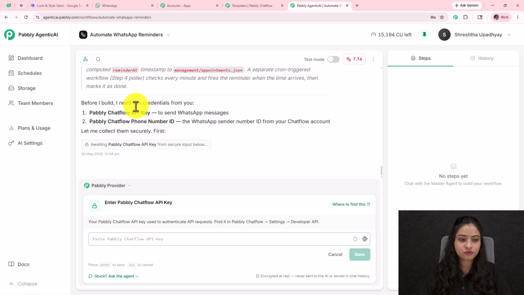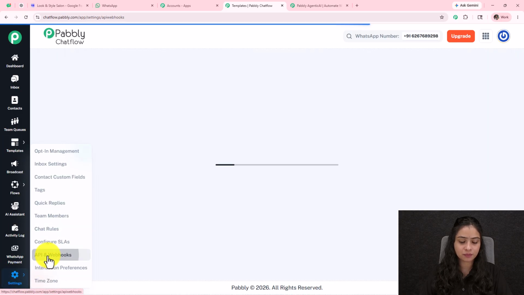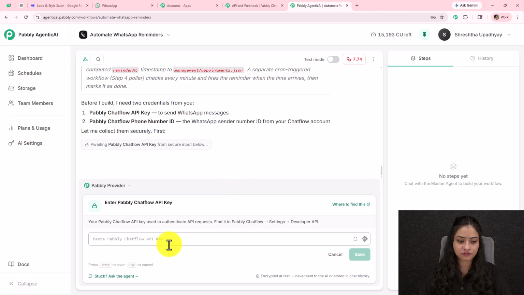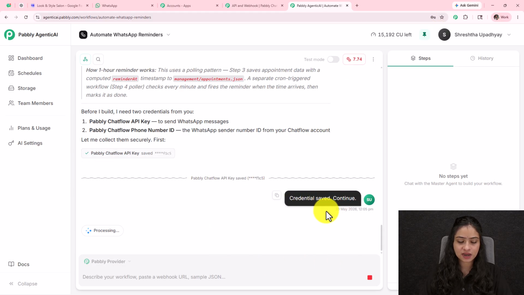Okay. Now, before it builds, it needs 2 credentials from me. It is asking for the Pabbly Chatflow API key and the Pabbly Chatflow phone number ID. First of all, I'm going to provide the Pabbly Chatflow API key. I will go back to my Pabbly Chatflow account and go to settings. Here we have API and webhooks, and we have the API token. I will simply copy it and provide the token over here. As I click on save, the credentials are saved.